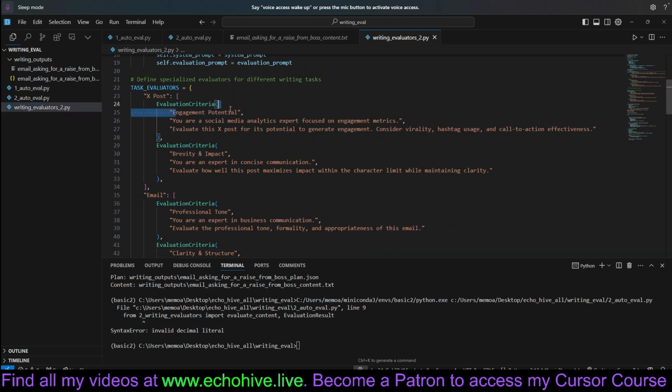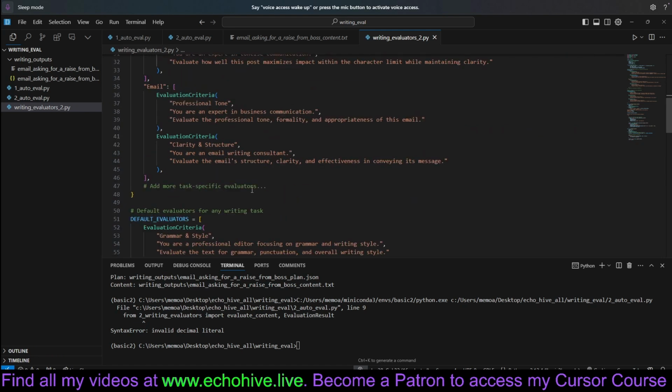For example, for an X post it can be engagement potential, stuff like that. And then we'll be building this. And we'll also be testing the new 3.5 Sonnet model and how to use it. We'll see how it works because it really is great.